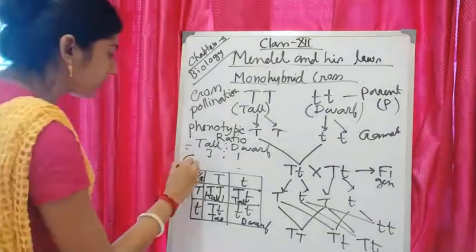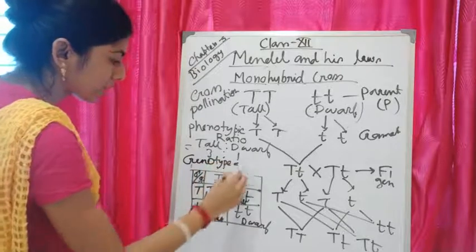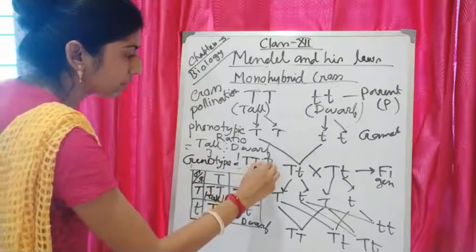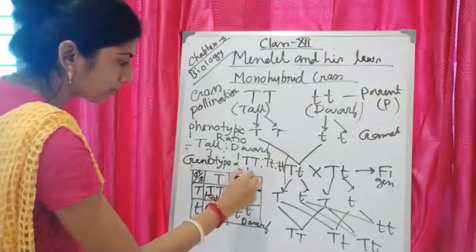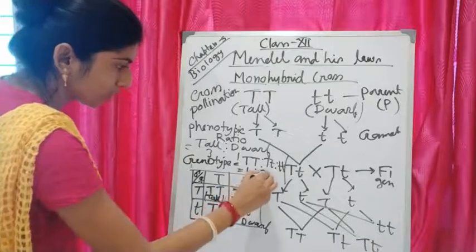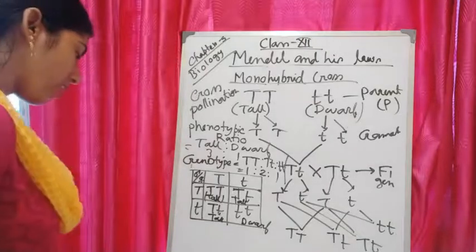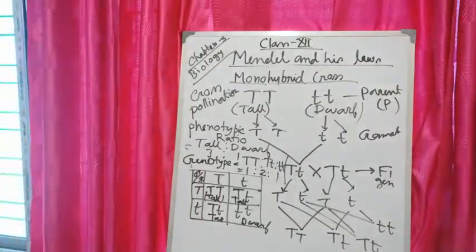And if I consider the genotypic ratio, then what genotypes have we got? Capital T capital T is to capital T small t is to small t small t. So 1:2:1. That one is the genotypic ratio. And these two are the main phenotypic and genotypic ratios of Mendel's first observation, or Mendel's monohybrid cross.